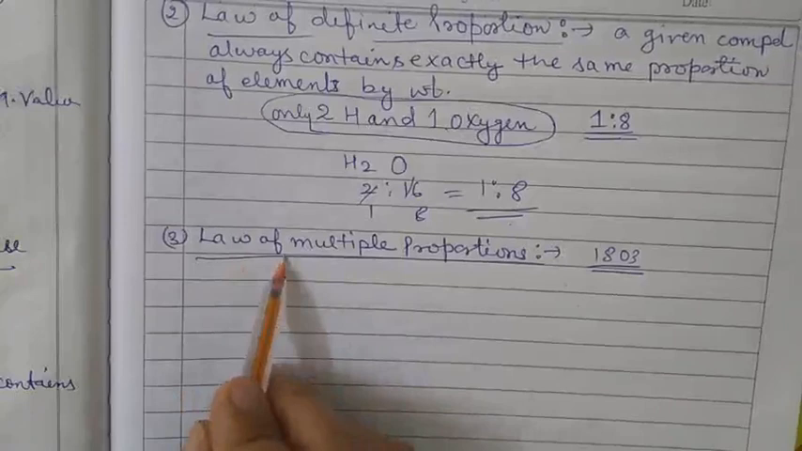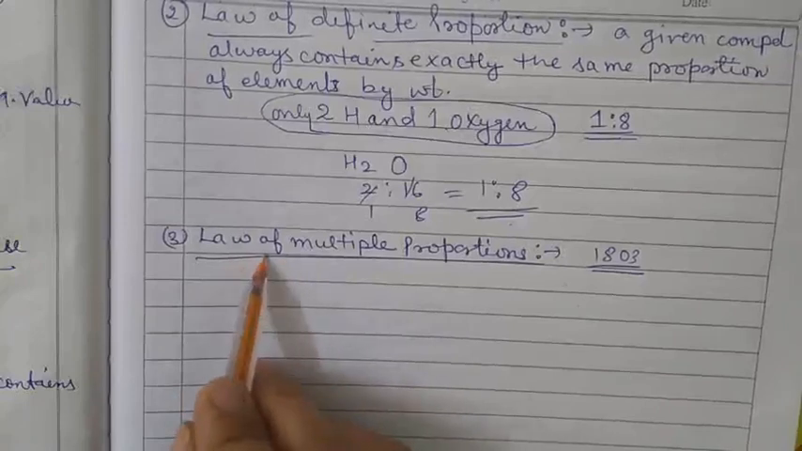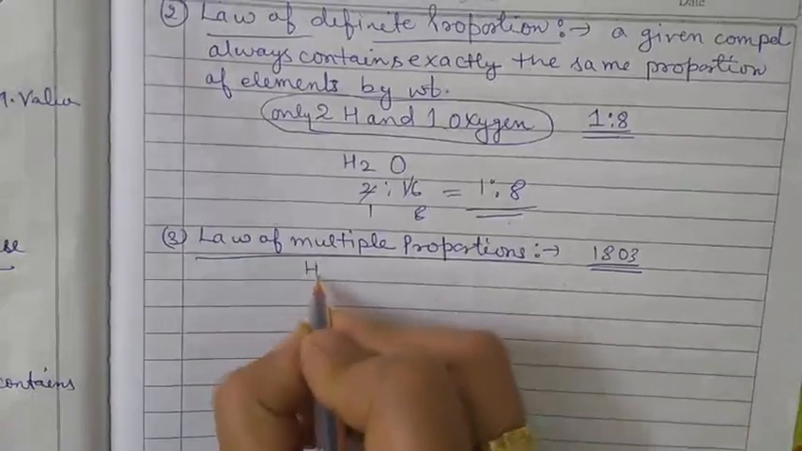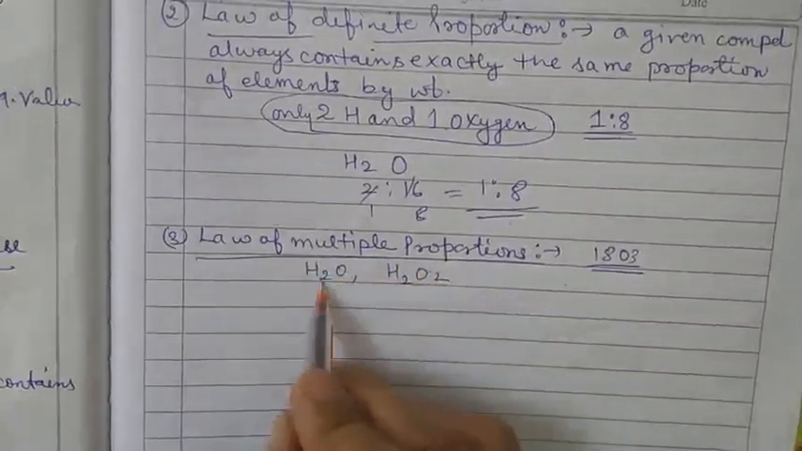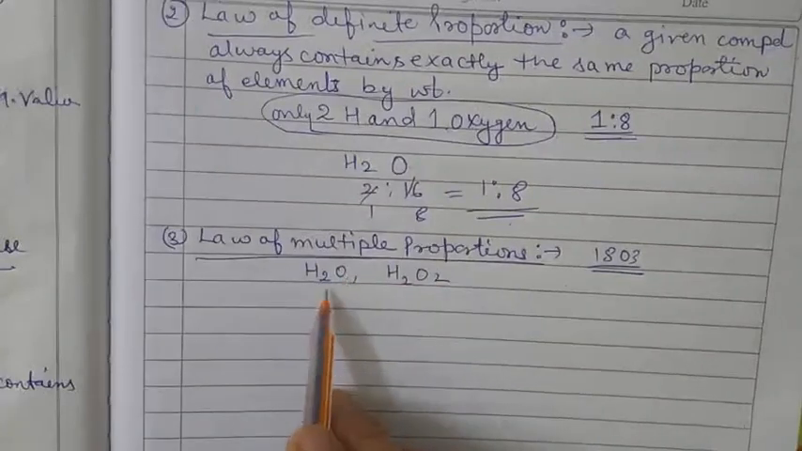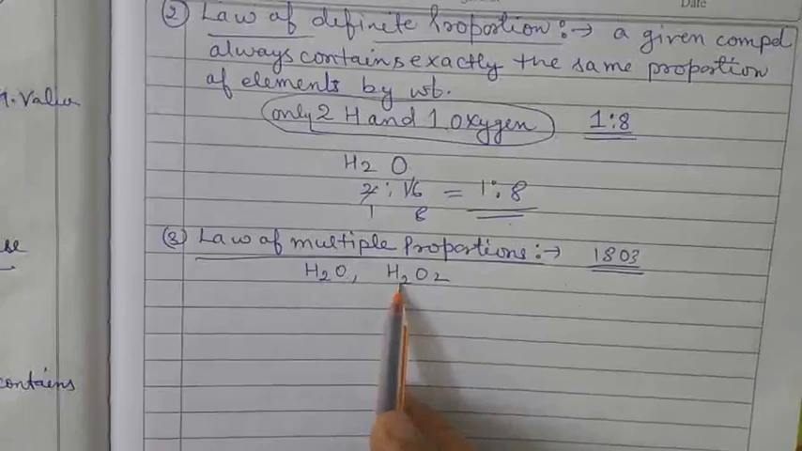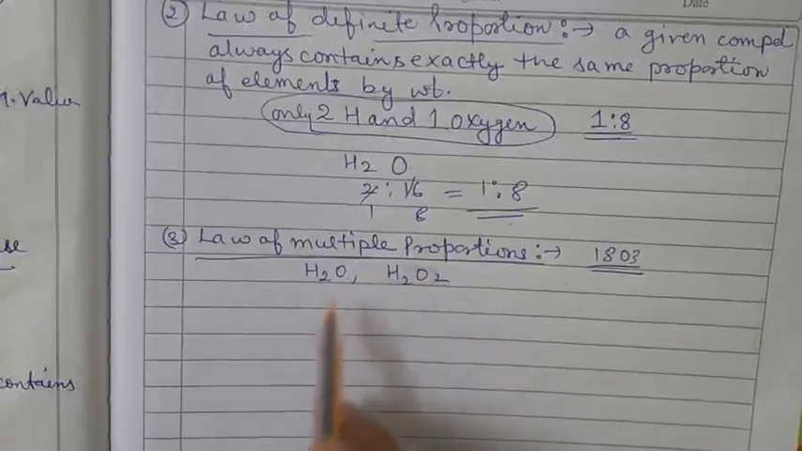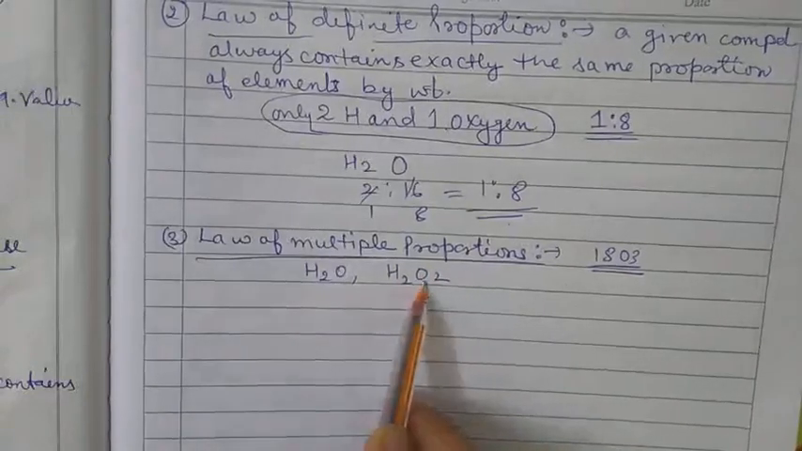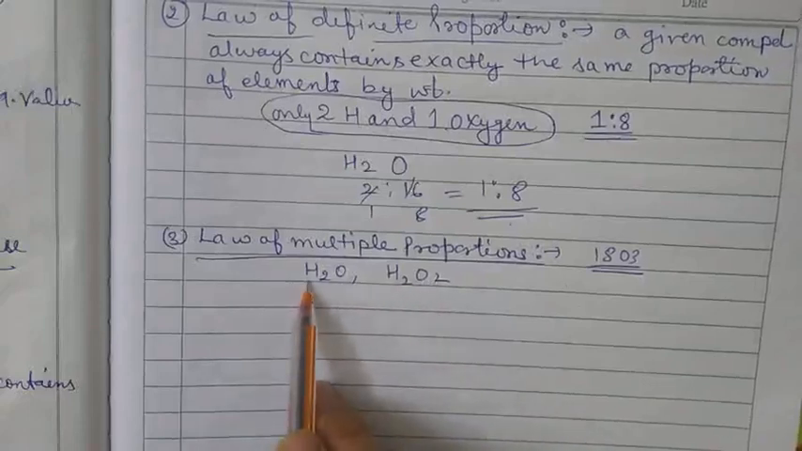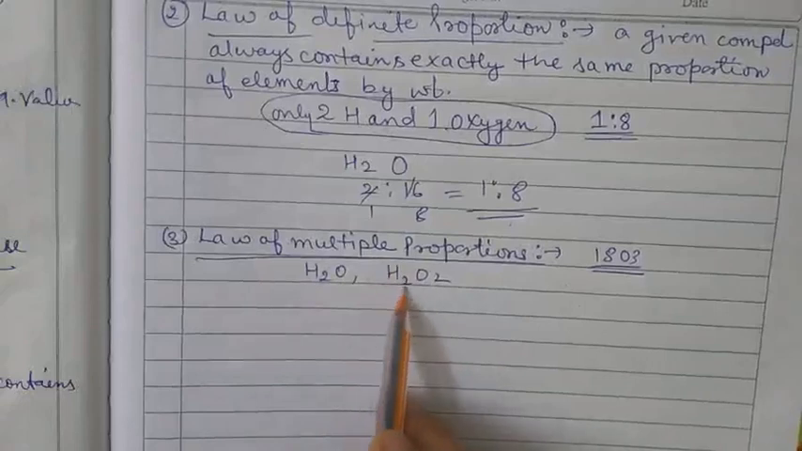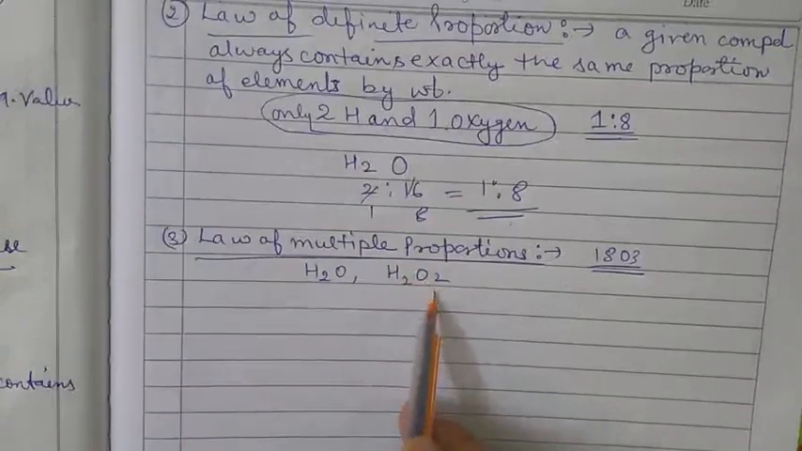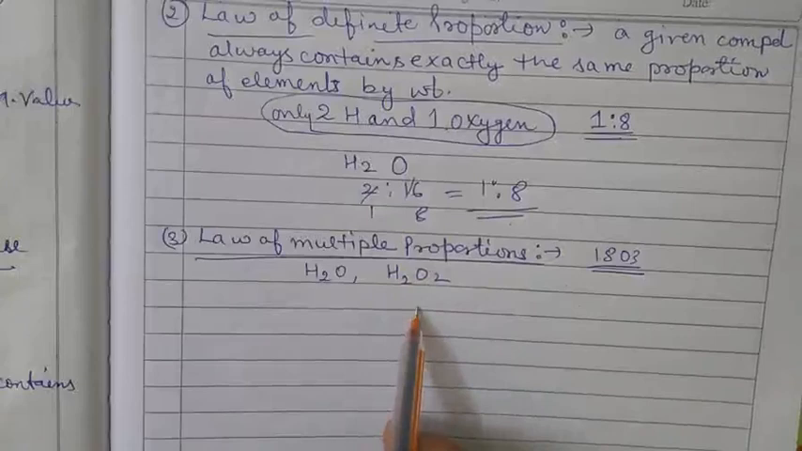Water and hydrogen peroxide are two compounds. The formula of water is H2O and the formula of hydrogen peroxide is H2O2. Clear? Both compounds are formed when hydrogen combines with oxygen. In one case, when hydrogen combines with oxygen, we get water. When two elements of hydrogen combine with two elements of oxygen, we get hydrogen peroxide.